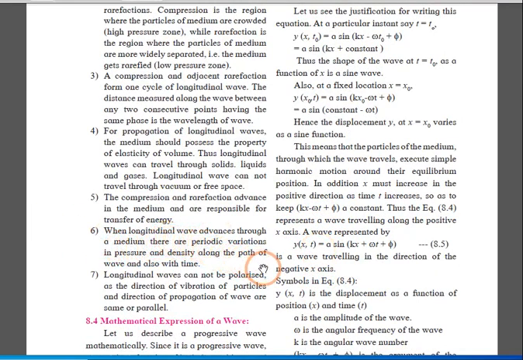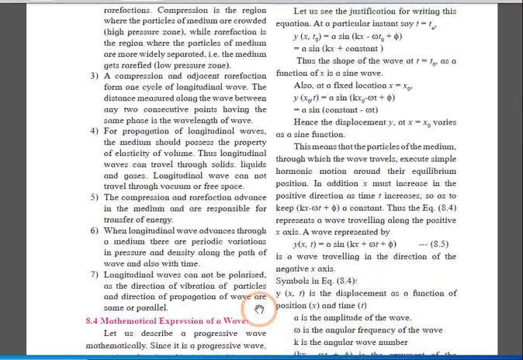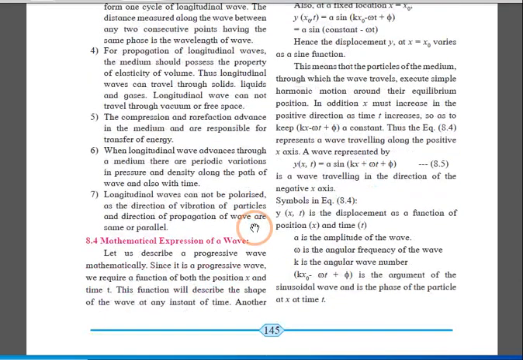When a longitudinal wave advances through a medium, there are periodic variations in pressure and density along the path. Therefore, the elasticity over here is volume elasticity or pressure elasticity. These two directions are parallel to each other, so a longitudinal wave cannot be polarized. So you can compare both waves and write different points as distinguished points for this question.